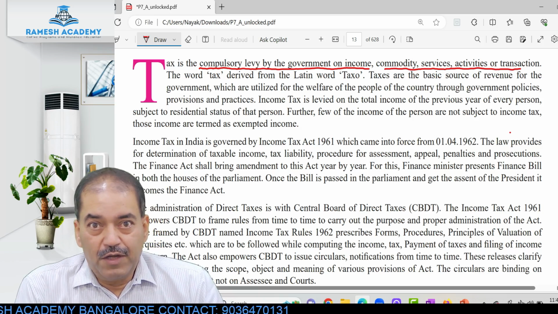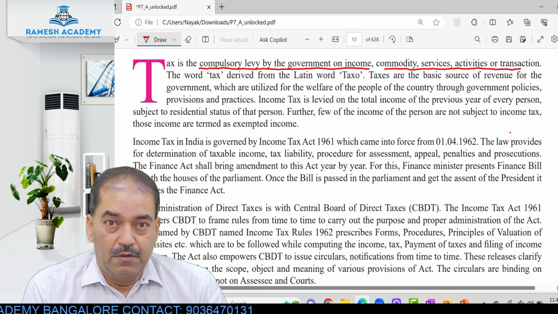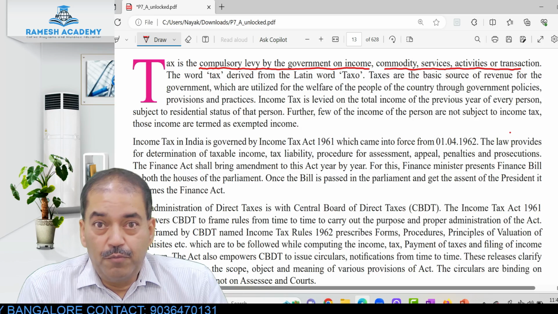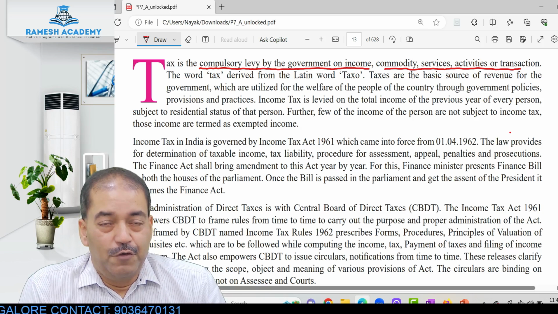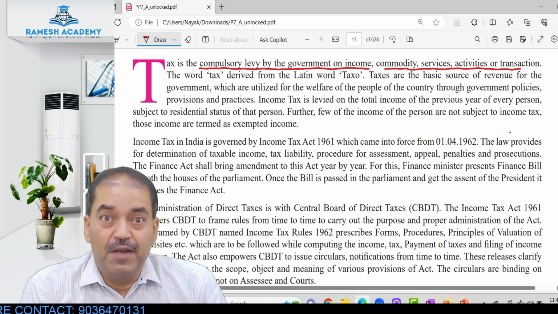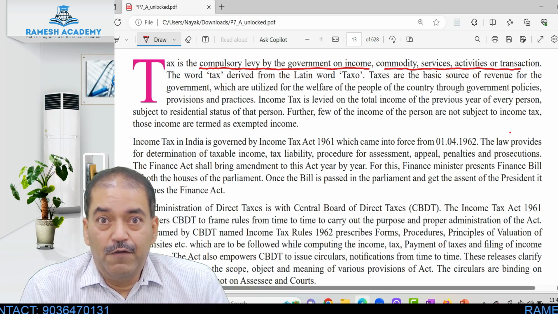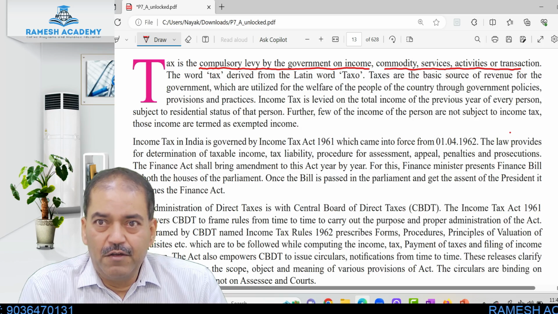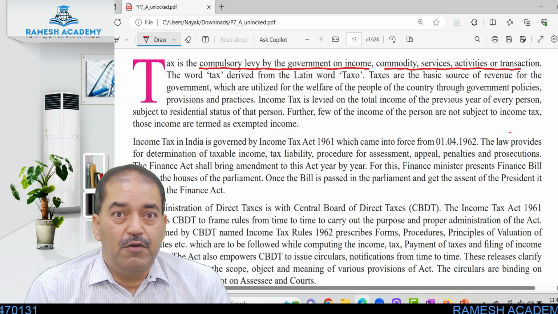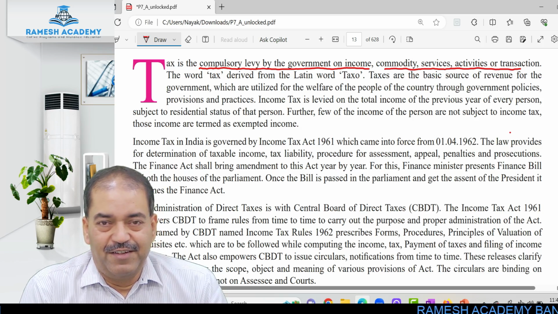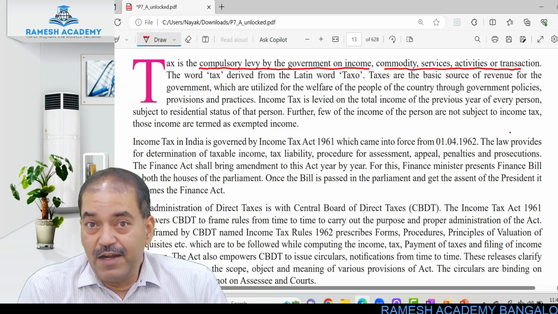Now tax is not collected from every person. Those who can afford to pay, they will pay tax. Those who have higher levels of income will pay higher tax. Those who have lower levels of income will pay lower tax. Those who have income below a particular level will not pay tax. Direct tax is not compulsory for everyone.